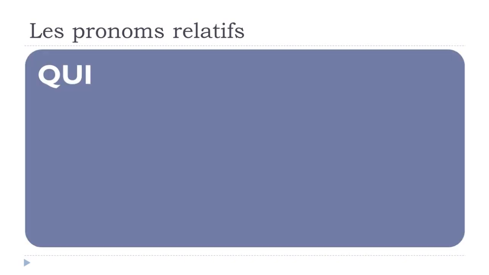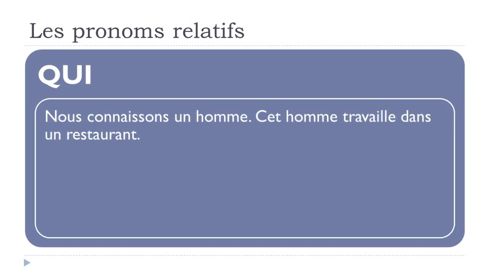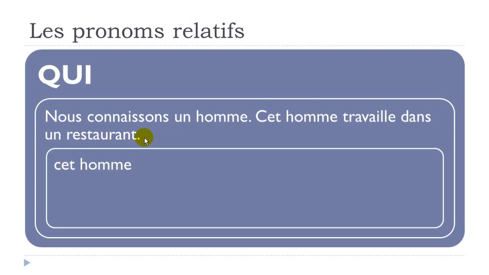Okay, so qui. If we take this example, the first sentence: nous connaissons un homme. Okay, connaître is to know. Nous connaissons un homme. And then we've got the second sentence: Cet homme travaille dans un restaurant. So it's totally possible to have these two sentences like that. But then if you look carefully, we repeat cet homme or un homme. We've got here cet homme, and it's here in the first sentence as well.